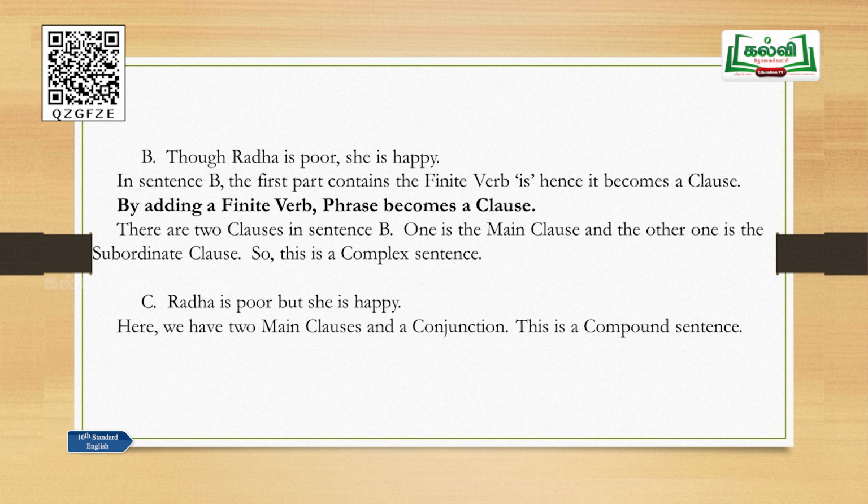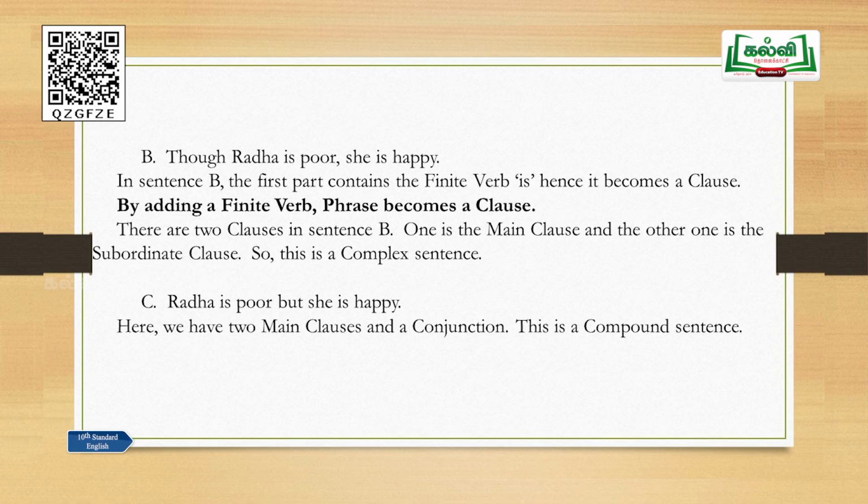Now, we have changed a simple sentence into a complex sentence. So, this is a basic rule. You can remember this and change any sentence from simple to complex. By adding a finite verb, a phrase becomes a clause. I have highlighted this point here and this is the point to be remembered to arrive at the correct answer. By adding a finite verb, a phrase becomes a clause. There are two clauses in sentence B. One is a main clause and the other one is a subordinate clause, and this is a complex sentence.